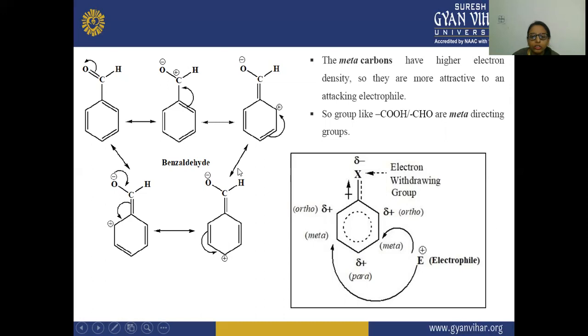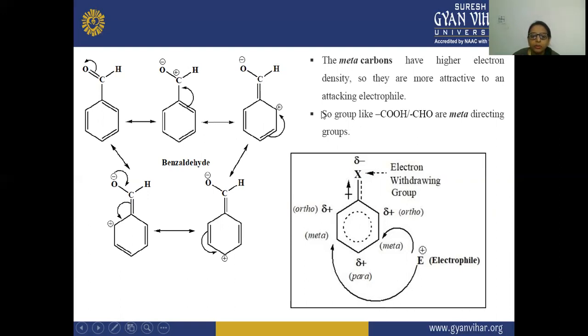So on the ortho and para positions there is a positive charge, and there is a shifting of bonds occurring. Here you can see the meta positions have high electron density, and again there is a formation of the benzaldehyde structure. So the meta carbons have high electron density, so they are more attractive to an attacking electrophile.